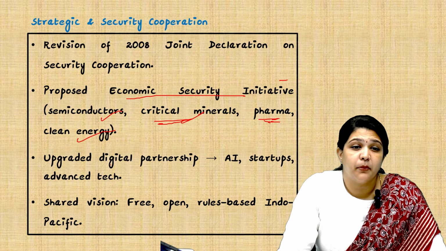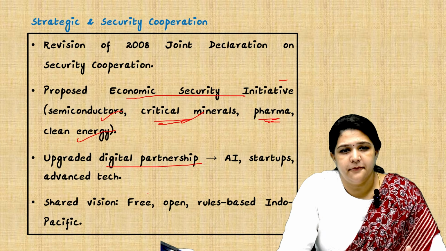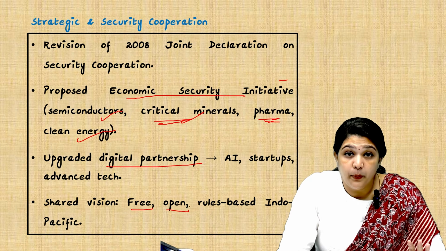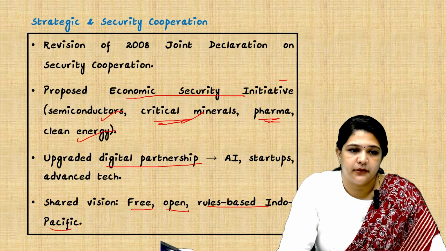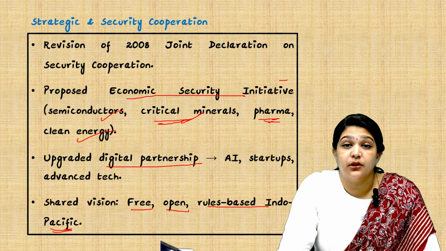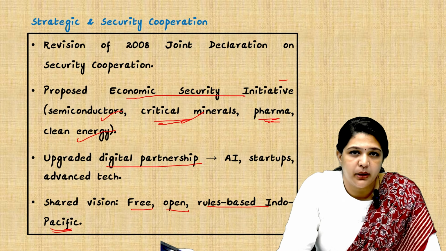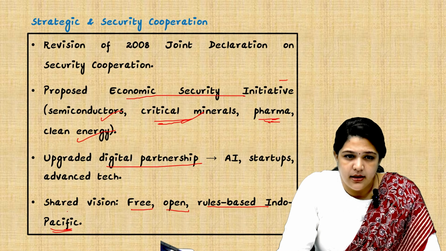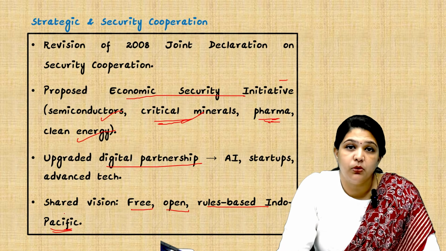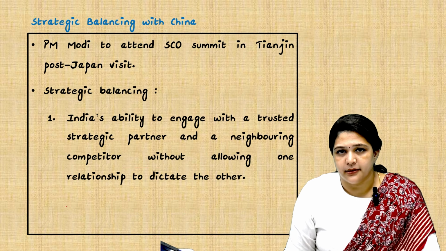And we are also trying to upgrade the digital partnership in terms of AI, startups, advanced tech, etc. And we are sharing a common vision. What is that? We want a free, open, rule-based Indo-Pacific, because we know in the Indo-Pacific region, the control of China or the impact of China's hard diplomacy is something more visible. And Japan and India have a shared vision where we want a free, open, rule-based Indo-Pacific region, and this is helping us to work hand in hand.